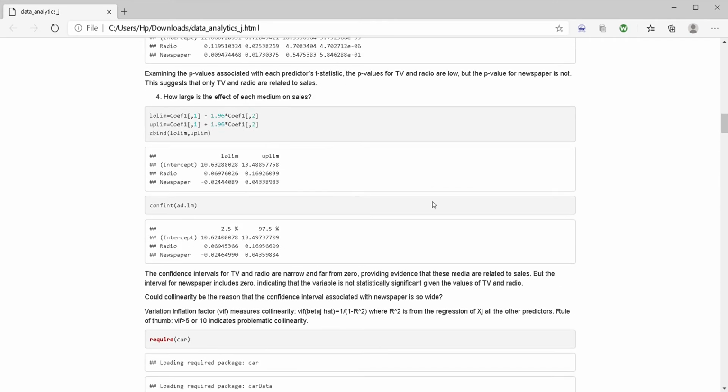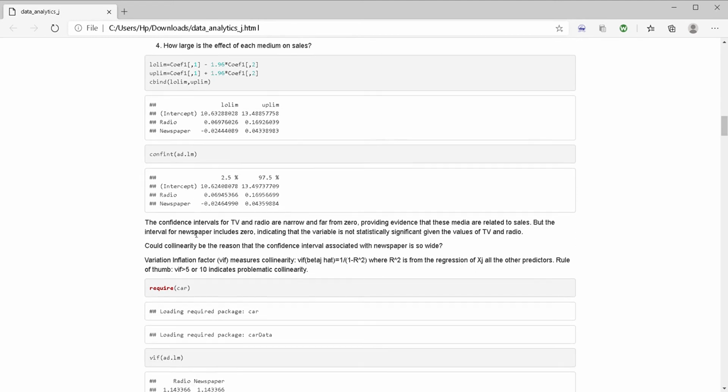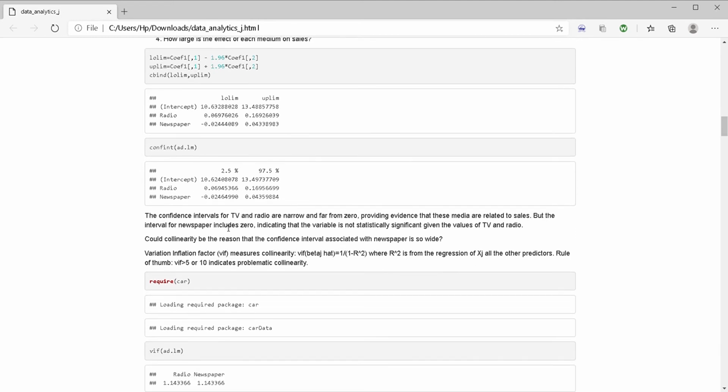We are also going to set the limits: these are the coefficient limits, the lower limit and the upper limit. That means these are the confidence intervals for the TV and the radio. From the confidence intervals we come to know that the confidence intervals for the TV and the radio are narrow and far from zero, providing evidence that these media are related to the sales. But newspaper includes zero, which means newspaper is not highly significant and is not responding to the sales revenue.